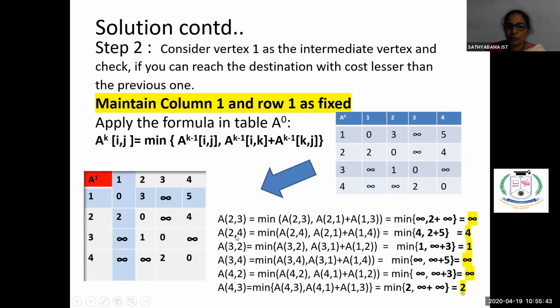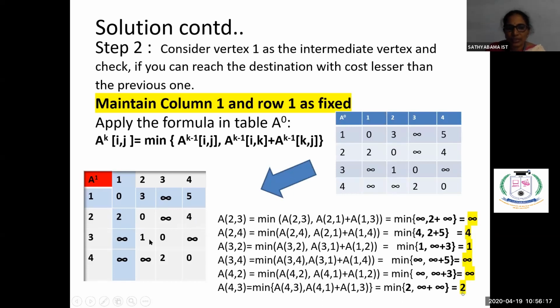Now come to A of 2, 4. For 2, 4, again you have to see whether 2, 4 from A0 is giving us the least cost, or 2, 1 plus 1, 4, which is giving us the least cost. Now see here, 2, 4 directly is giving the cost as 4. Then 2, 1 is giving the cost as 2, and 1, 4 is giving the cost as 5. If you add this, we are getting 7. So minimum cost is 4. So that's why 2, 4 is filled with 4.